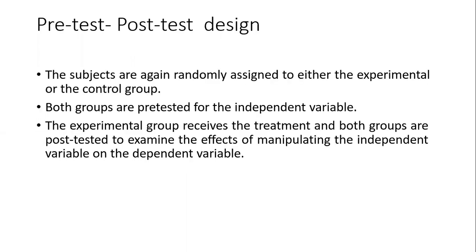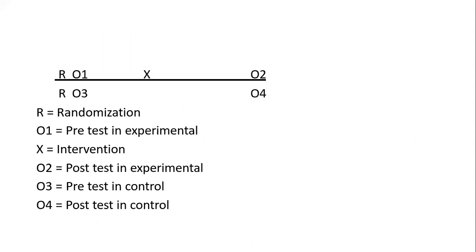Pre-test, post-test design. Here we are doing the study before doing any experiment or any intervention. The subjects are again randomly assigned to either the experimental or the control group. Both groups are pre-tested for the independent variable, to check what level they have and what exactly the situation is. Then the experimental group receives the treatment and both groups are post-tested to examine the effects of manipulating the independent variable on the dependent variable, whether it has an effect or not. So you can just check this.